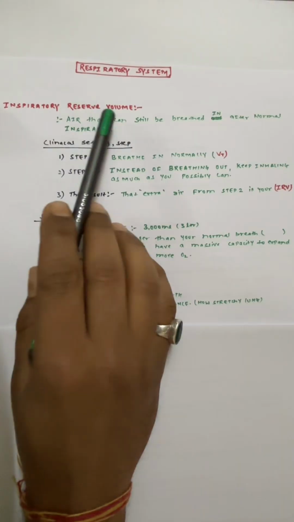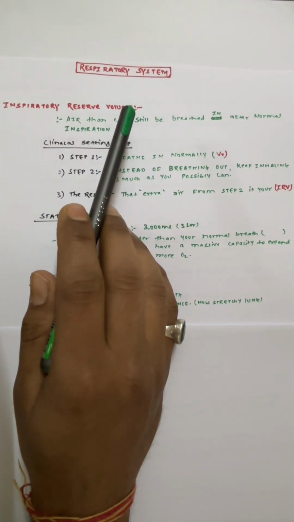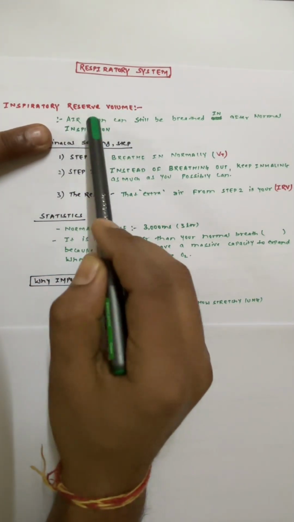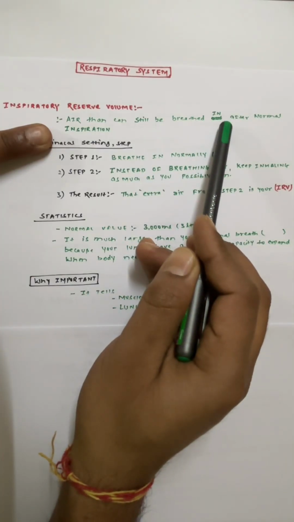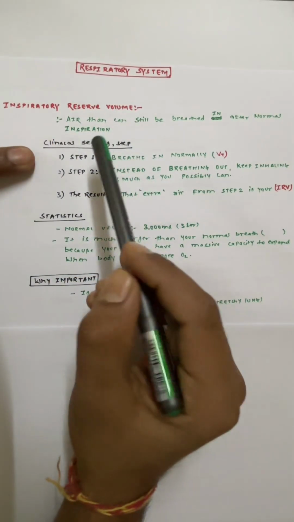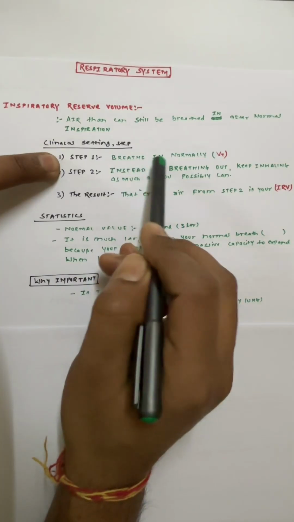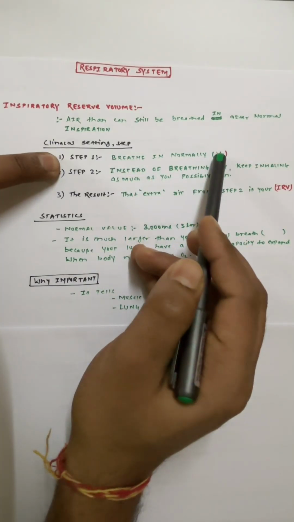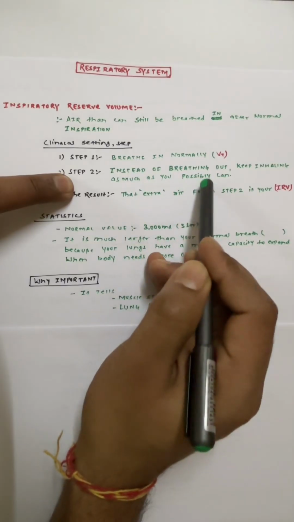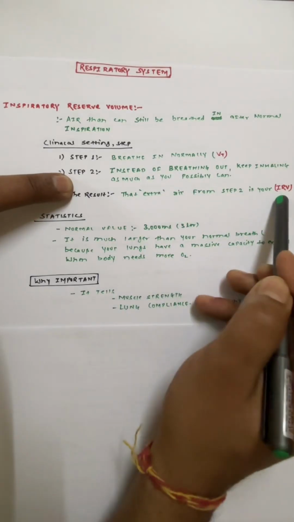Now we'll talk about inspiratory reserve volume. Okay, so just think that this is your extra inhalation. If you breathe normally, it is the air that can still be breathed in after a normal inspiration. That will be your inspiratory reserve volume. So in a clinical setting, what steps can you follow? You can ask your patient to breathe in normally. That will be your tidal volume. Now in step 2, instead of breathing out, keep inhaling as much as you possibly can. That extra air from step 2 will be your inspiratory reserve volume.